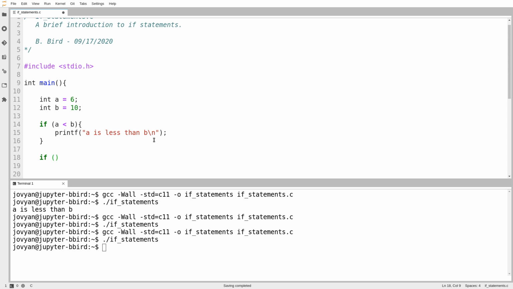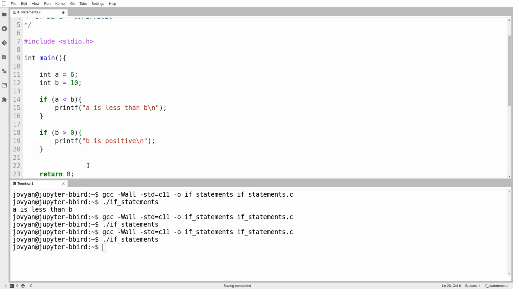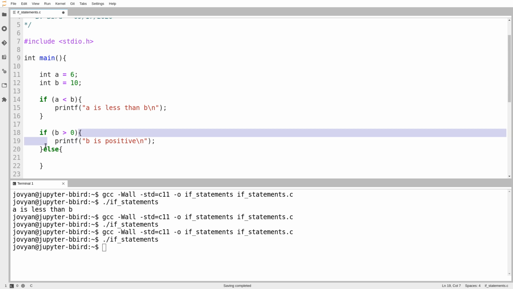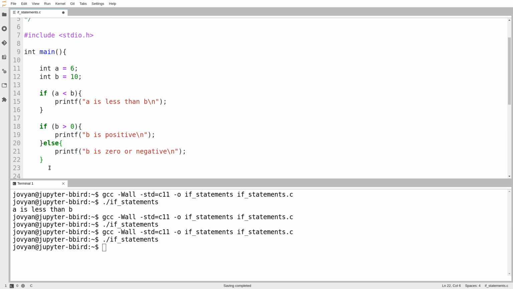What I'll try here is, let's compare B to 0. If B is greater than 0, then I'll write B is positive. After the closing curly bracket of your if statement, you can add a second part. Of course, you can only add this if you have an if statement at the beginning. It's called the else clause. So here we have the if, and down here we have the else. If B is not greater than 0, that means either B is 0 or B is negative. So I'll say B is 0 or negative. So we have an example of an if-else structure.